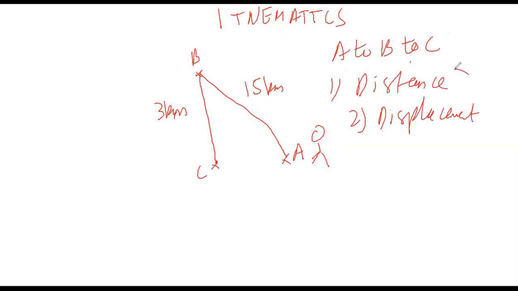Find both the total distance and total displacement. Everybody can see the figure. John goes from A to B, B to C. Find the total distance and total displacement. Draw it on your copies and solve it.